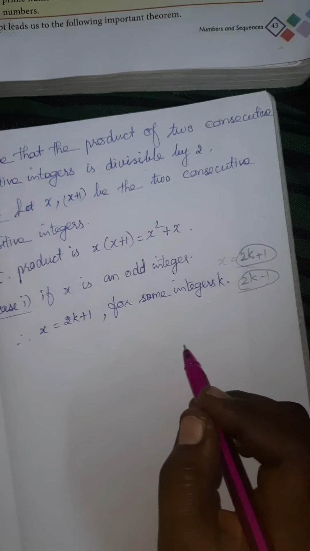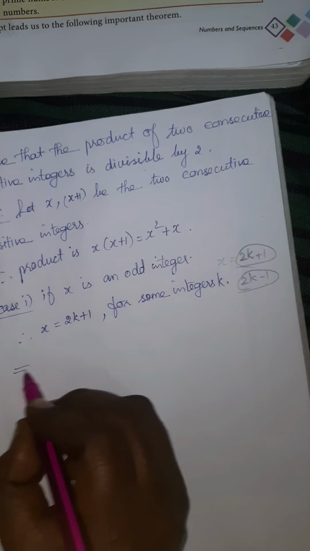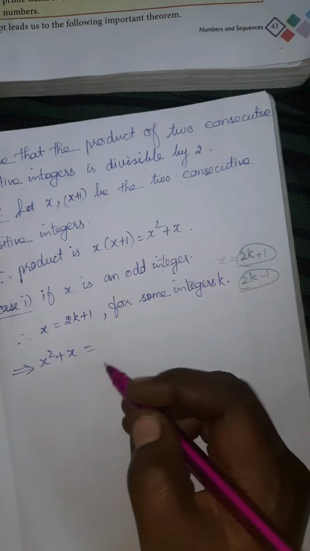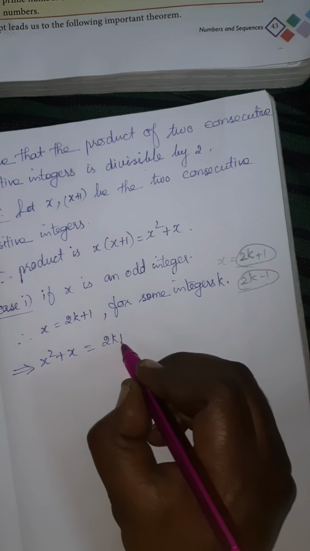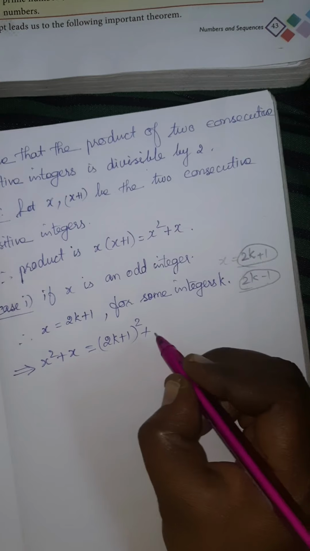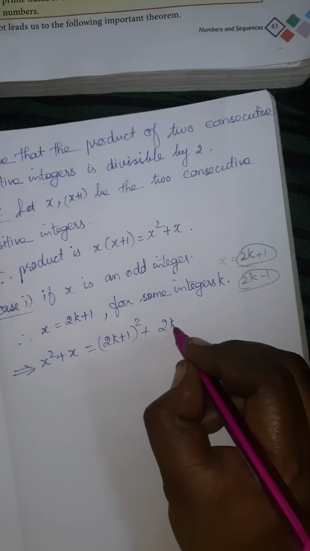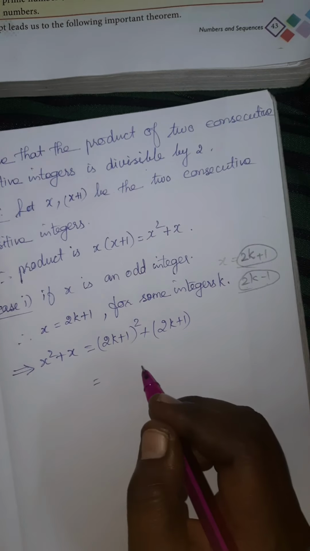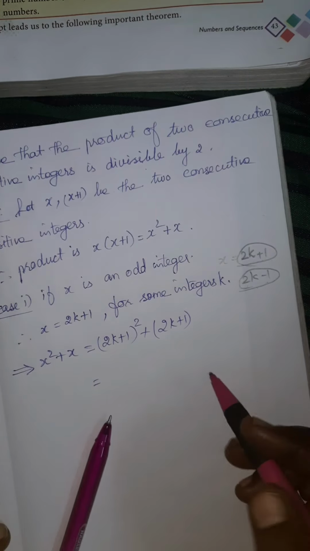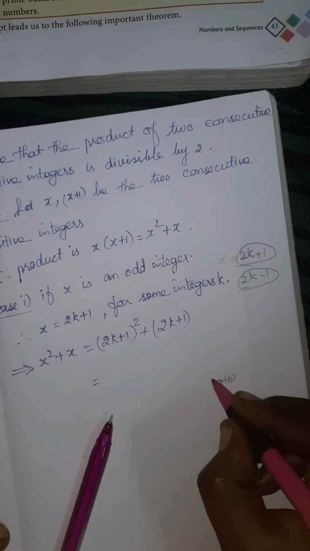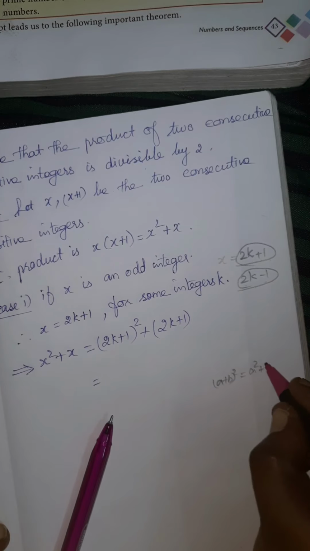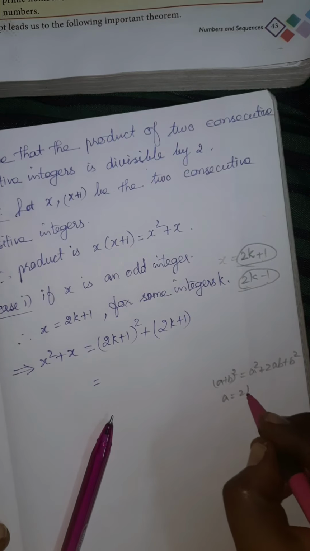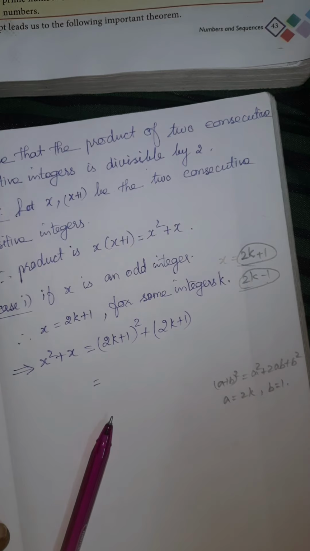Are you clear? Now what about x square plus x? It implies x square plus x, that is the product, is equal to x square, which means 2k plus 1 the whole square, plus x, which is 2k plus 1. Now what is this 2k plus 1 the whole square? Using the a plus b the whole square identity. What is the identity? It is a square plus 2ab plus b square. What is a here? It is 2k and b is 1. So we can apply this.